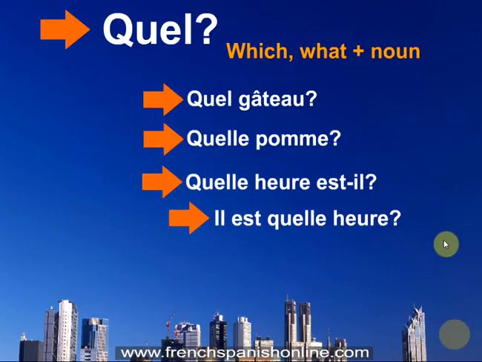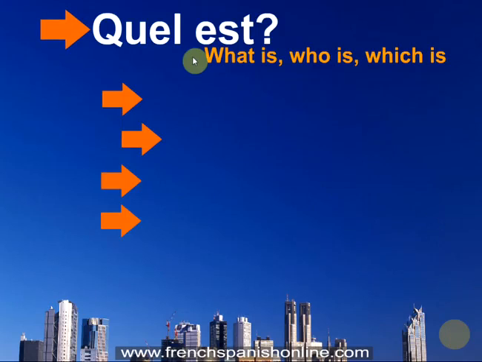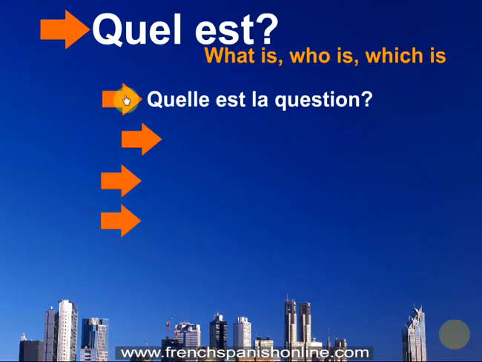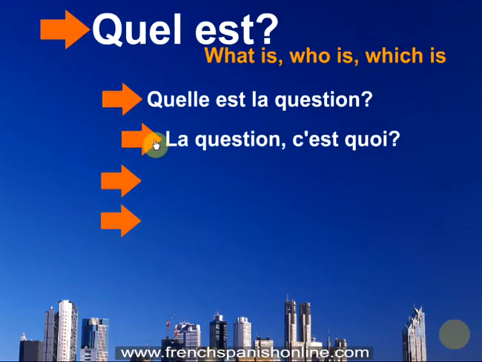Okay? More example with quelle, but this time another expression, not what with a noun, but what with the verb to be. What is or who is, which is. These three questions can be translated in French by quelle est. Let's take some examples. So the first one, what is the question? Quelle est la question? You can also say, la question c'est quoi? Okay, so to translate what is, we say quelle.